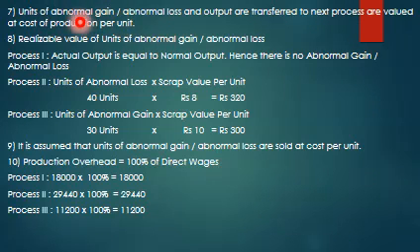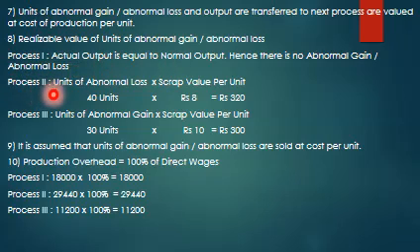Again, we have to make some assumption here. Units of abnormal gain or abnormal loss and output transferred to the next process are valued at cost of production per unit. So realizable value of units of abnormal gain or abnormal loss: process 1, actual output equals normal output, hence there is no abnormal gain or abnormal loss.